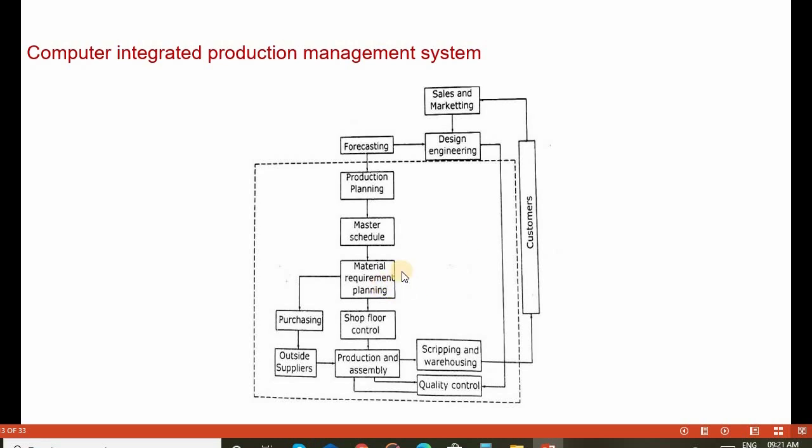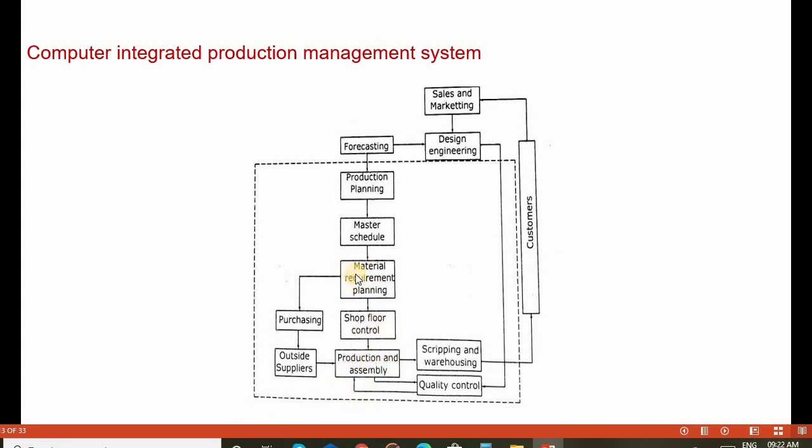That is, what are the various materials required for manufacturing the product, and the shop floor control decides what the various activities are and controls the sequence of the activities. Then it goes to production and assembly. Once the product has been manufactured, it goes for assembly of the complete object.